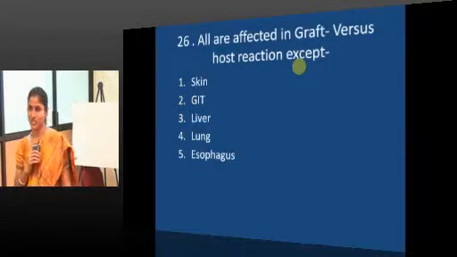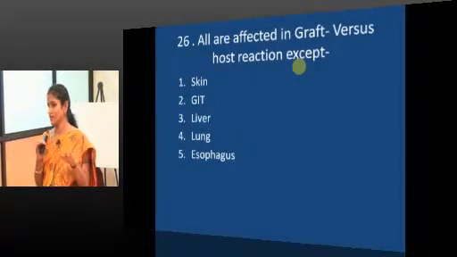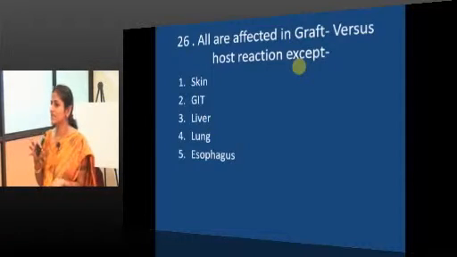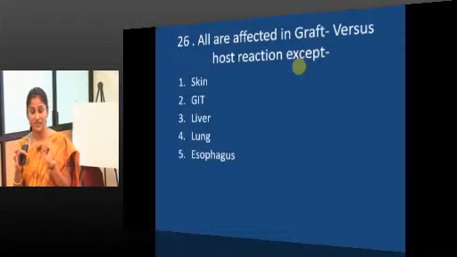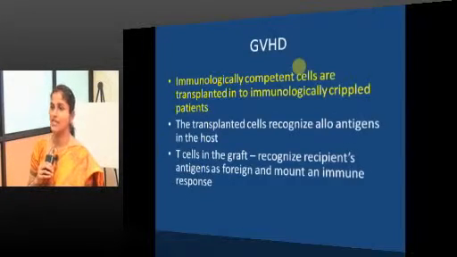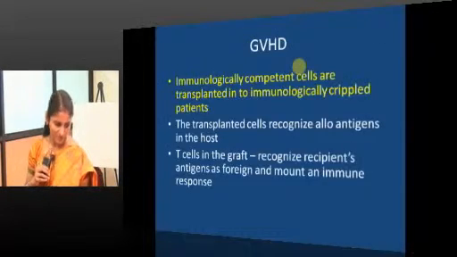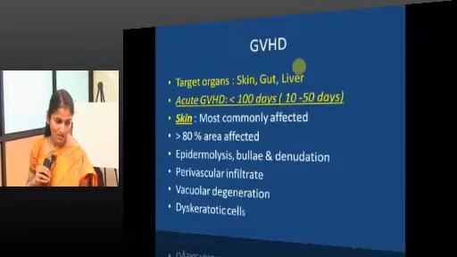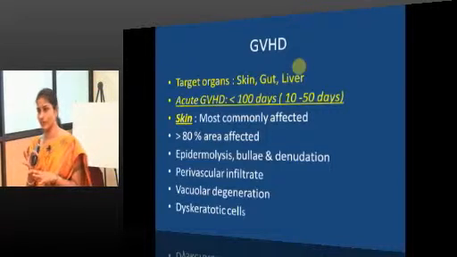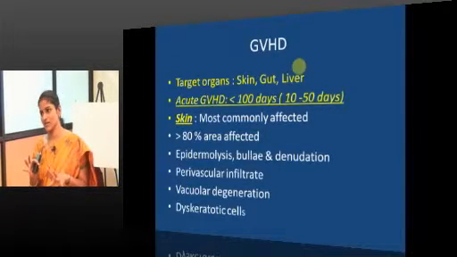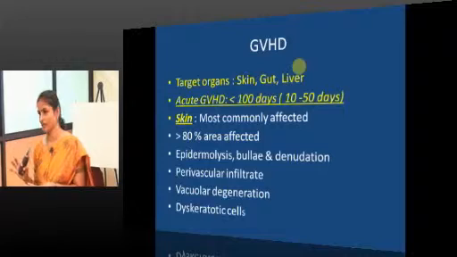All are affected in GVHD. Now, we know the mechanism and who will be affected. Which organs are the targets for this GVHD? Three organs, importantly: skin, liver, and GIT. Again, GVHD can take an acute or chronic form. Acute form, everywhere necrosis. Chronic form, everywhere fibrosis and atrophy.